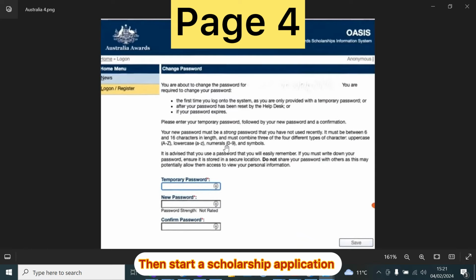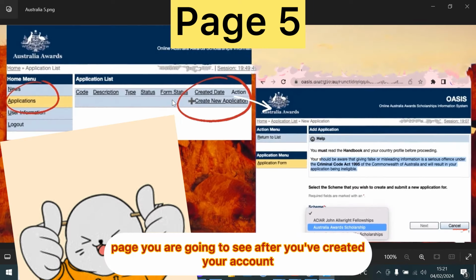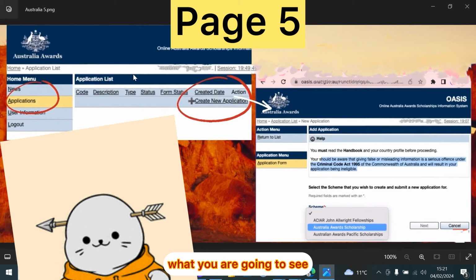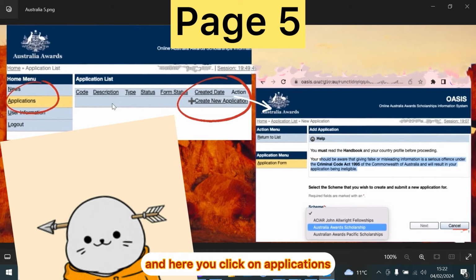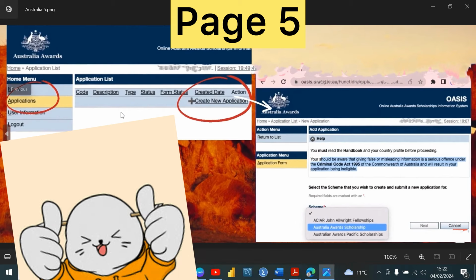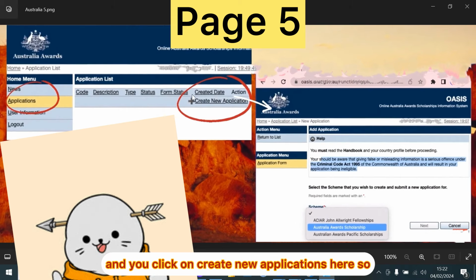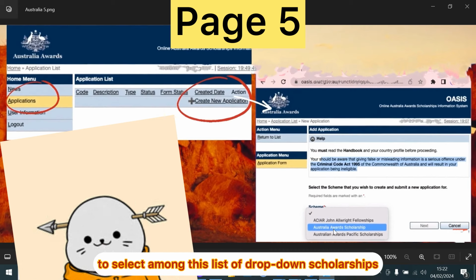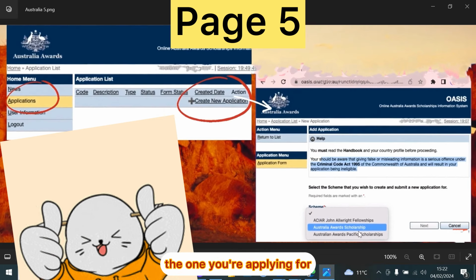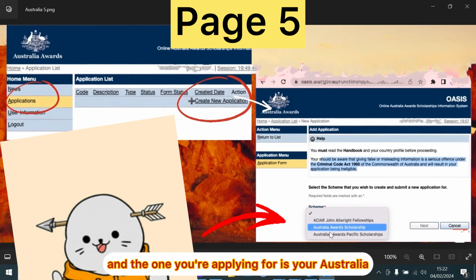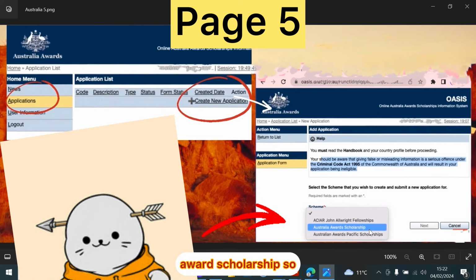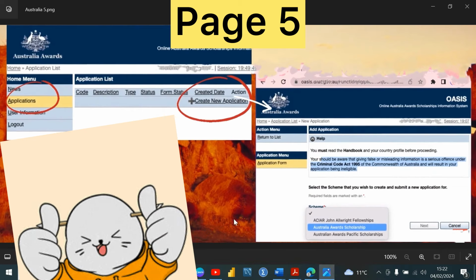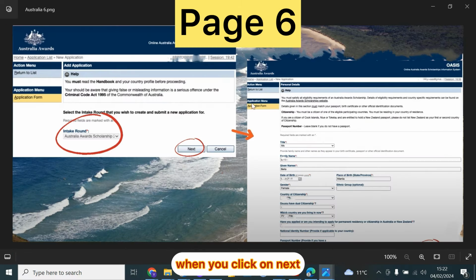Then start the scholarship application. This is what you are going to see after you've created your account, when you log in. Here you click on applications and you click on create new application. If you create a new application, you have to select from this drop-down list of scholarships the one you're applying for, and the one you're applying for is the Australia Award Scholarship. So if you click on Australia Award Scholarship, then you click on next. This is the page you would see when you click on next.